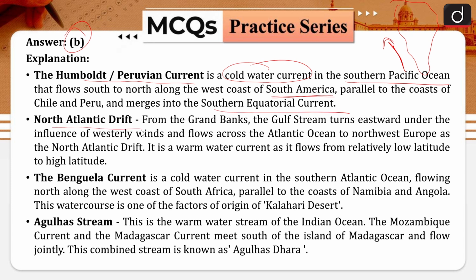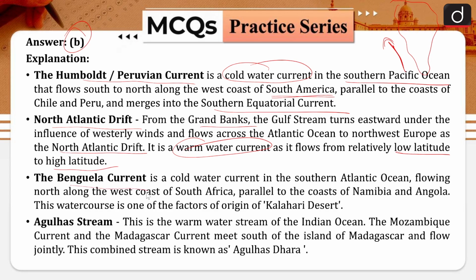Next comes the North Atlantic Drift. So from the Grand Banks, the Gulf Stream turns eastward under the influence of westerly winds and flows across the Atlantic Ocean to northwest Europe as the North Atlantic Drift. It is a warm water current and it flows from relatively low latitude to high latitude.